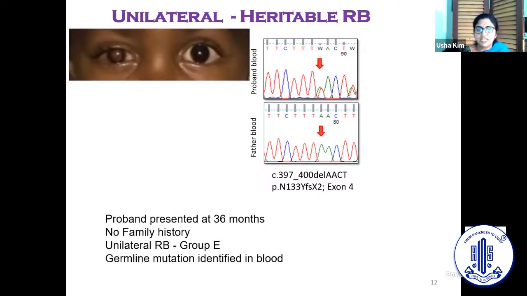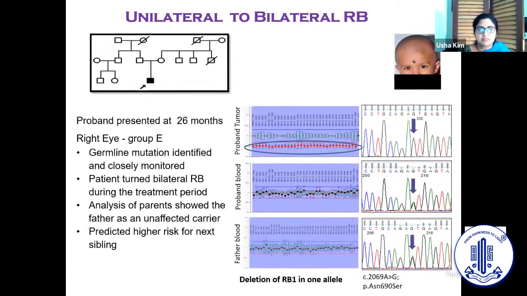It was a unilateral group E retinoblastoma, but then we found a germline mutation in the blood of the patient, which means it is a heritable entity. The next one, the proband, was 26 months old with a group E retinoblastoma. A germline mutation was identified and the child was closely monitored, and the patient turned bilateral during the treatment period.